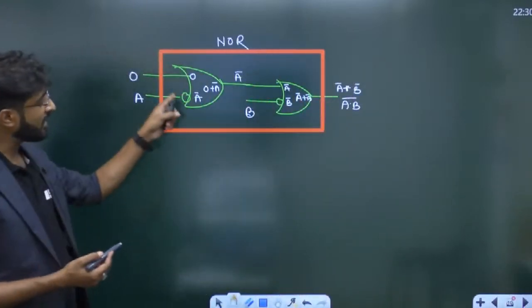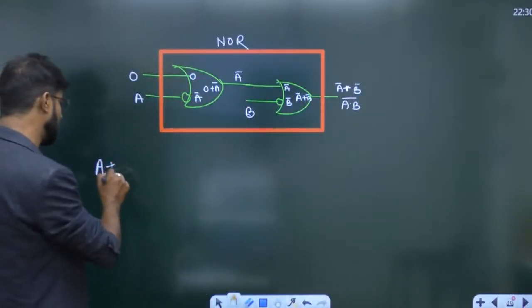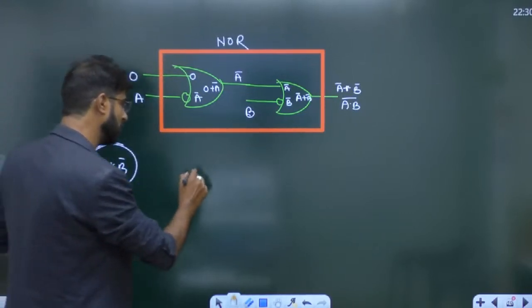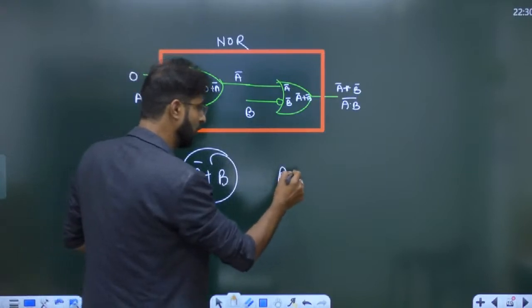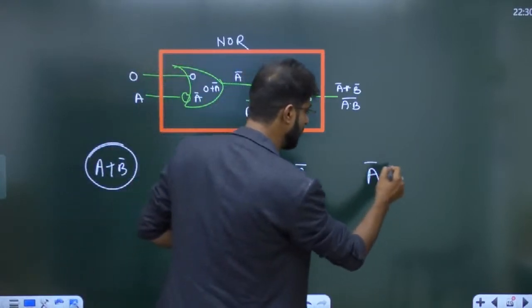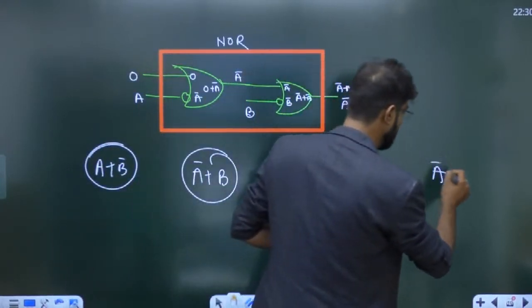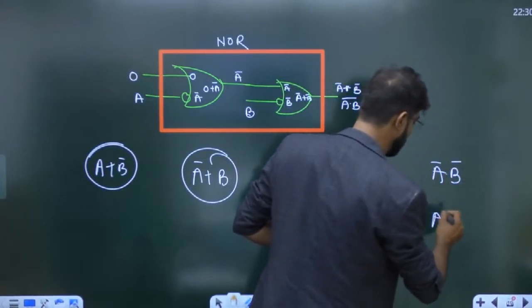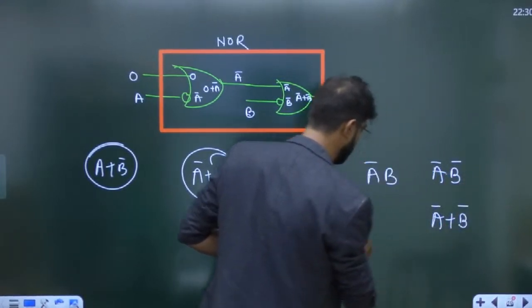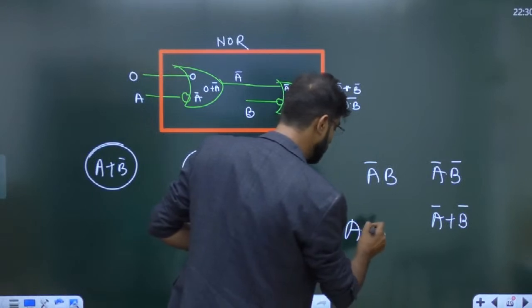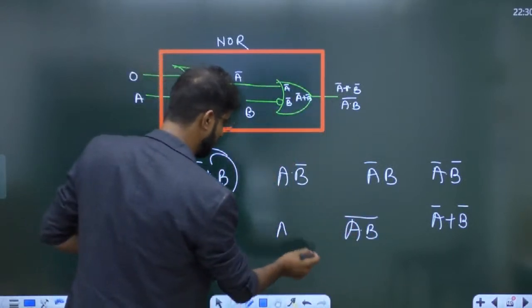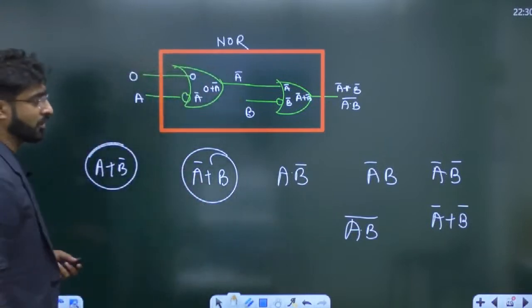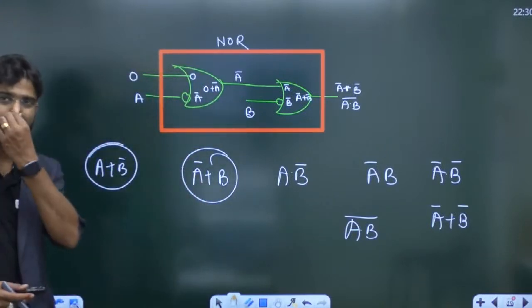So maybe if this type of expression, if they will write like A ORing B bar, this is also universal. A bar ORing B, this is also universal. A dot B bar, this is also universal. A bar dot B, this is also universal. A bar dot B bar, it is also universal. A bar ORing B bar, it is also universal. A dot B ka whole bar, this is also universal, right? All are basically universal, guys. So you have to remember, right? Clear, बहुत बढ़िया.